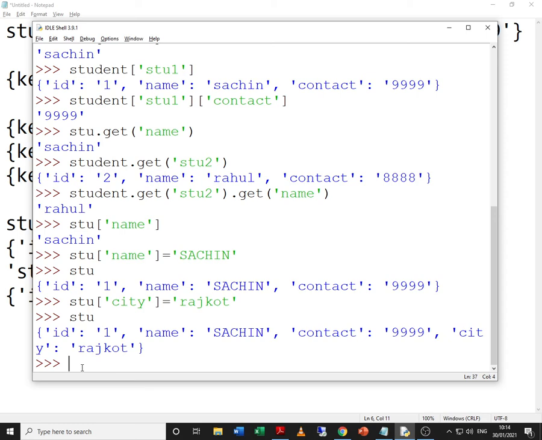Fine. So I hope these things are clear. The same thing you can do in case of a nested dictionary also, if you want to just change the value or add one more key value pair. Now before we go ahead, let's try to learn something.